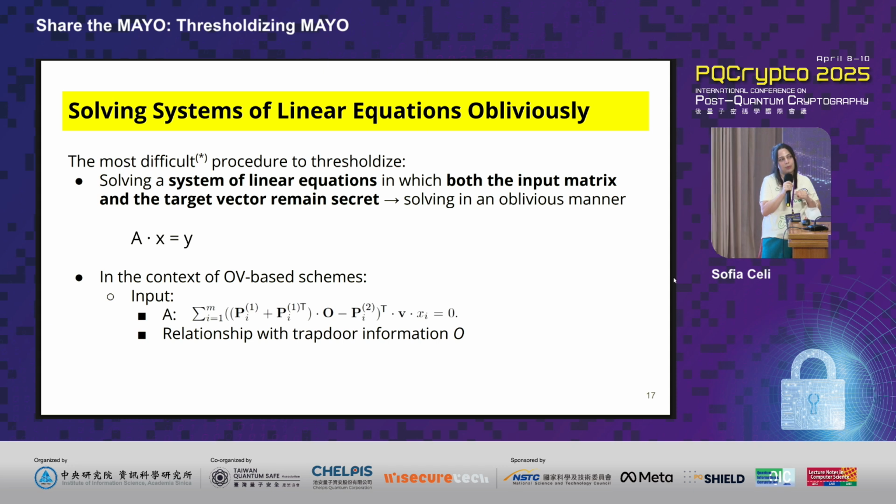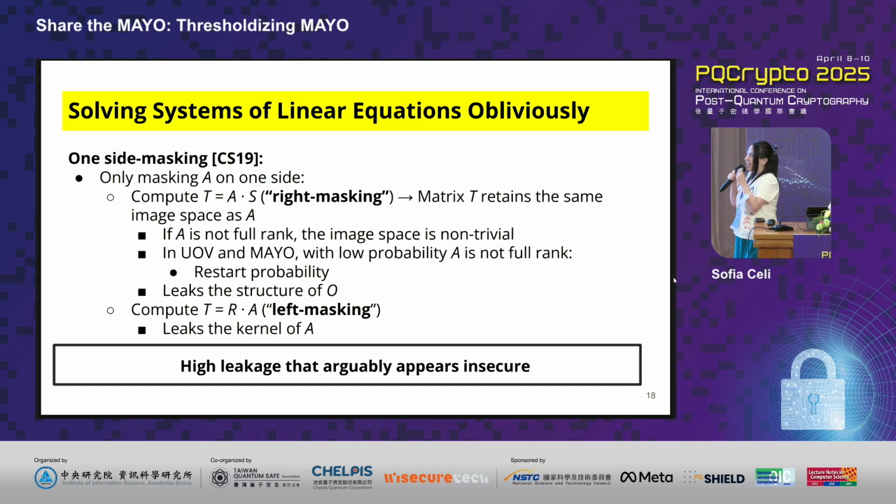So you just cannot reveal in the clear this specific matrix A, because that will mean that over time you're revealing structural information of that specific subspace. So you have to do this in a way that you are masking that specific matrix A. So again, coming back to some of the previous slides, what we said is that we indeed look first at the state of the art. And the state of the art already provides us a kind of solution on how to do this specific procedure in a safe-ish way. But what we found out in our publication is that the procedure that they propose is indeed not safe.